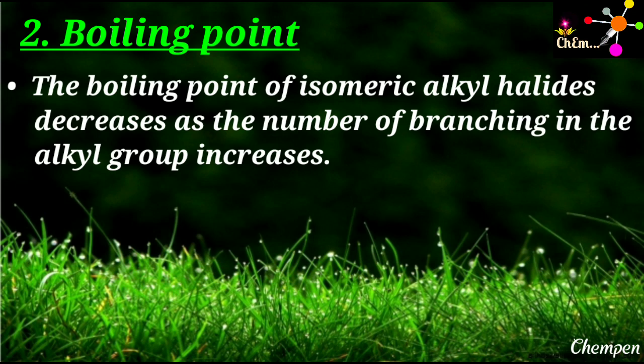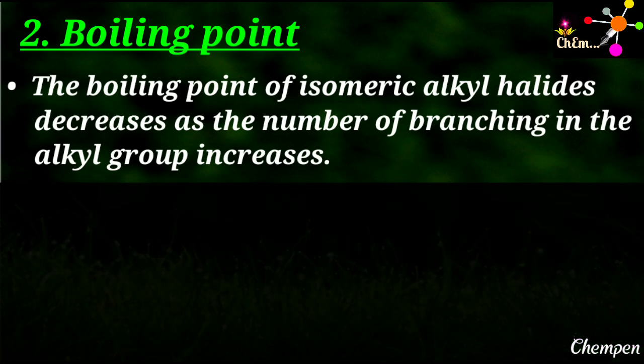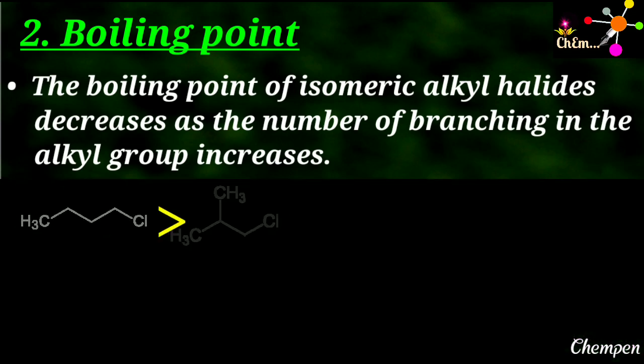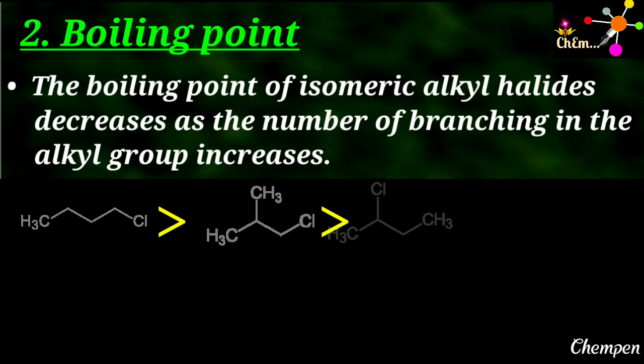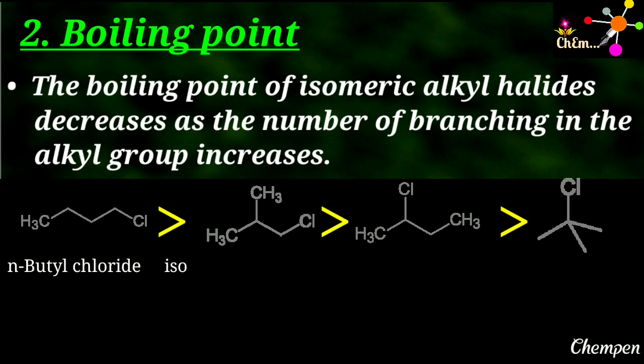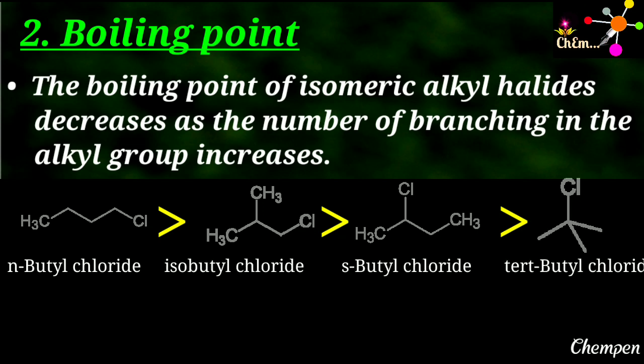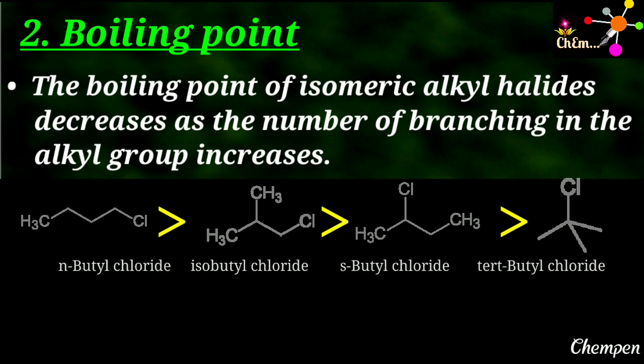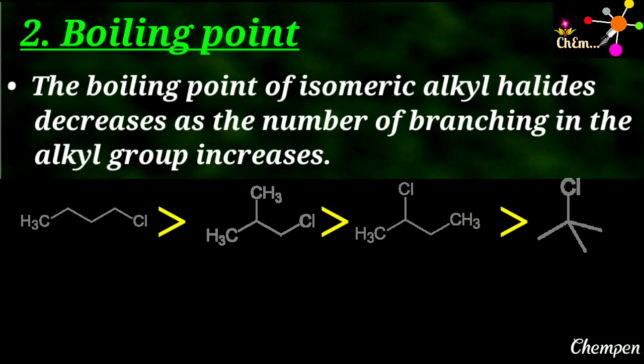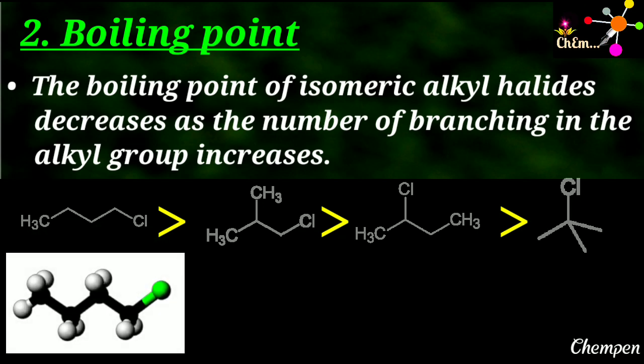As a result, interparticle forces become weaker, resulting in lower boiling point. For example, if we compare the boiling point of various isomers of butyl chloride, n-butyl chloride has highest boiling point, whereas tertiary butyl chloride with maximum extent of branching has lowest boiling point.